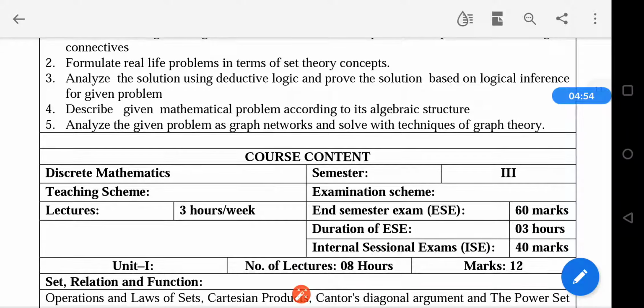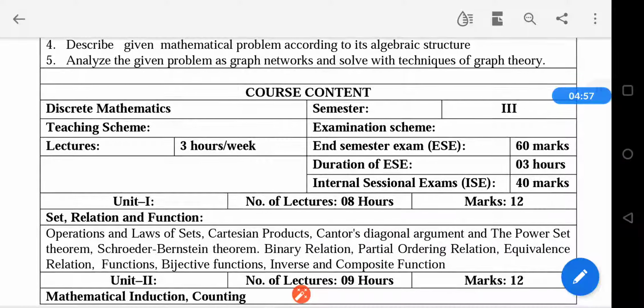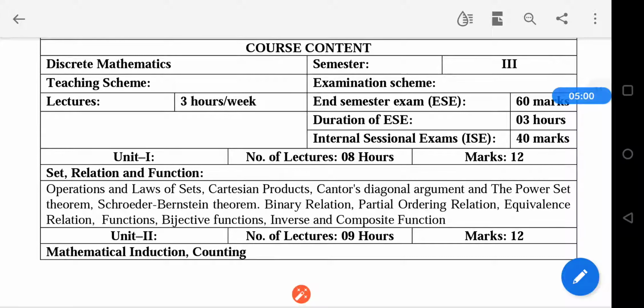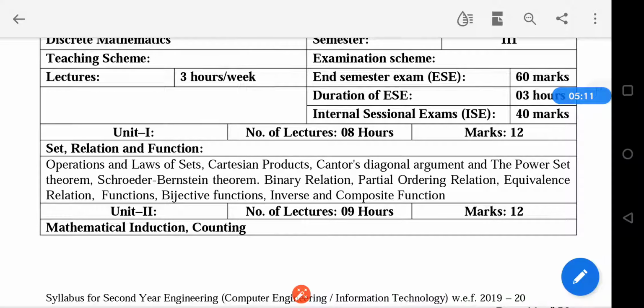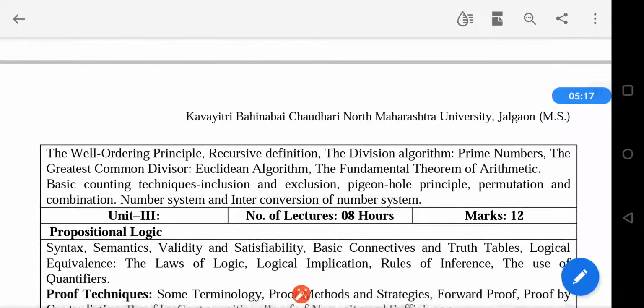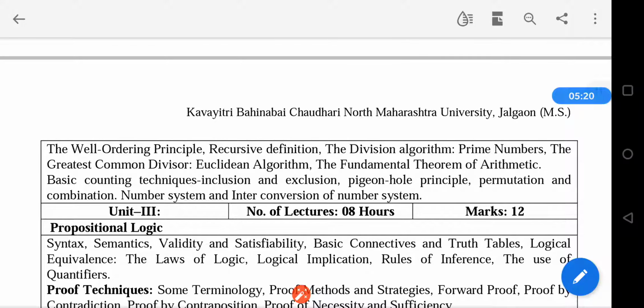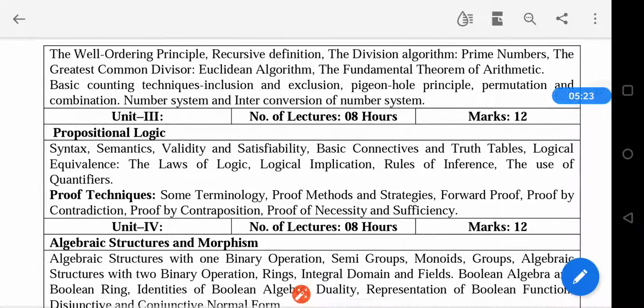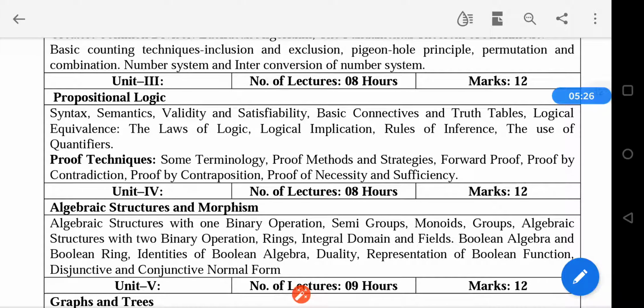So we will now look at the syllabus of discrete mathematics. Unit 1 basically contains set, relation and function, where we will see the various types of sets, operations on sets, relations, types of relations, properties of relations, functions and types of functions. In unit 2 we will see mathematical induction and counting, where we will see all types of mathematical induction problems and the types. The third is propositional logic, where we will be converting normal sentences into logical statements and logical statements into normal statements. Then the various proof techniques.